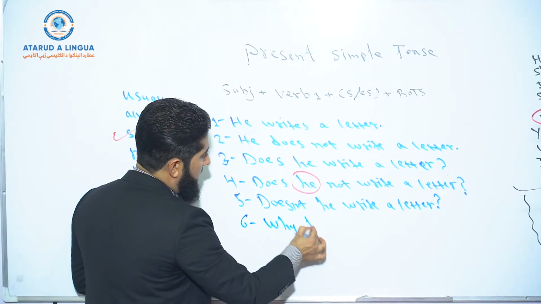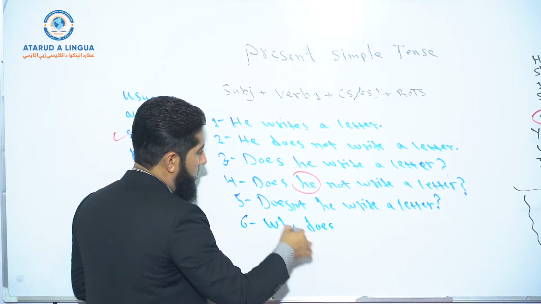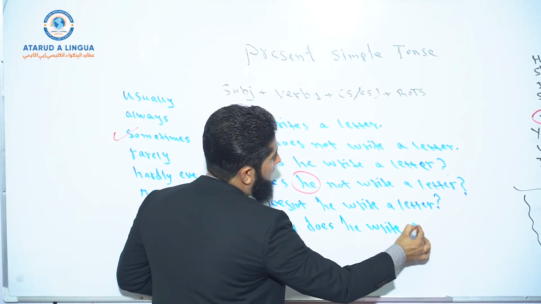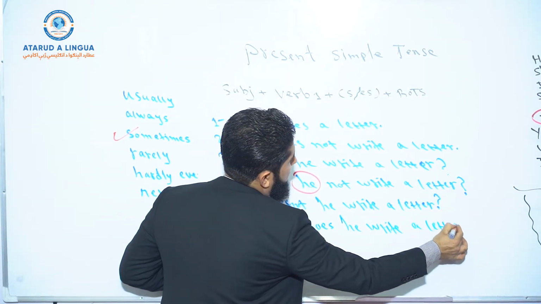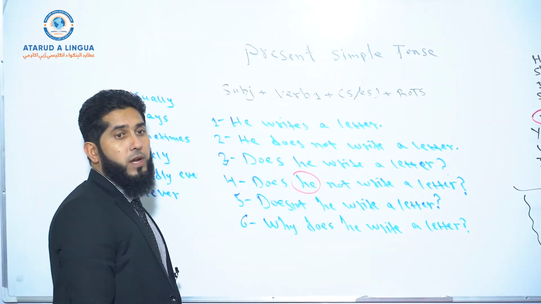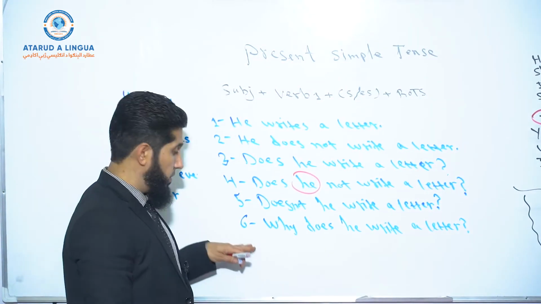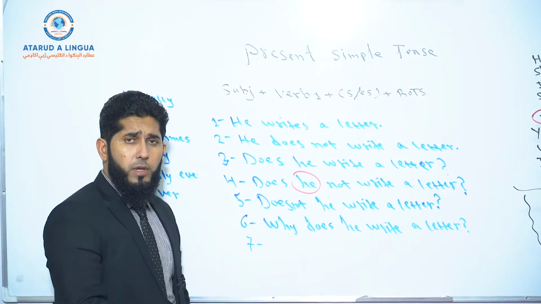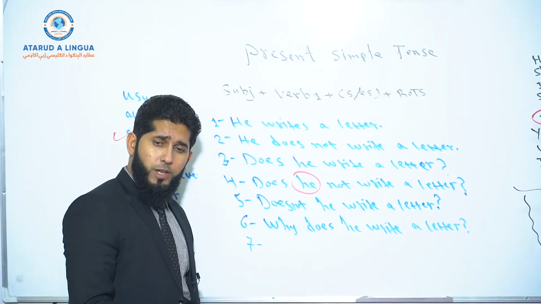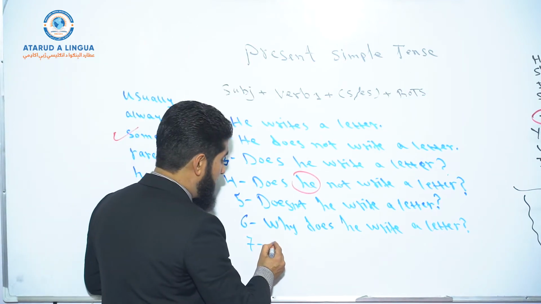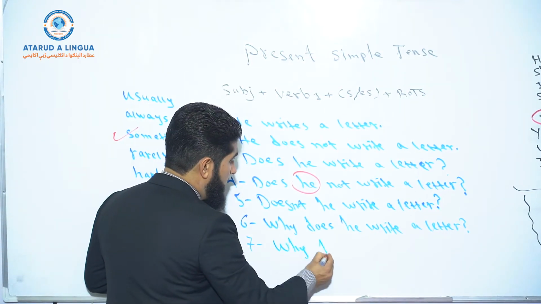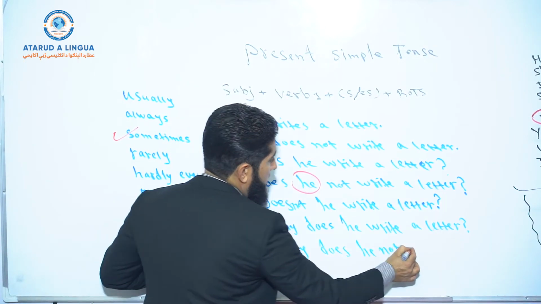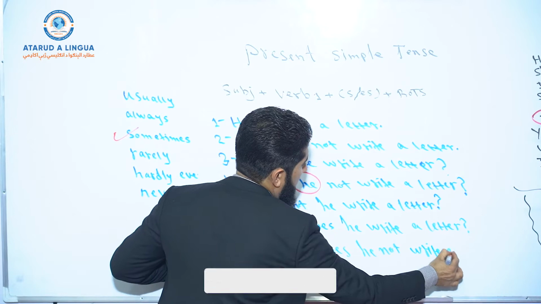Why does he write a letter? Why does he write a letter? So it's an information question, number 6, right? Number 7, you can use the negative interrogative form in information questions as well, okay? For example, you can say, why does he not write a letter?